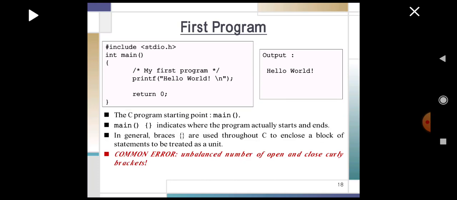The C program starts its execution in the main function. An open and close curly bracket indicates where the program actually starts and ends. In general, braces are used throughout C to enclose a block of statements to be treated as a single unit. The common error is an unbalanced number of open and close curly brackets.